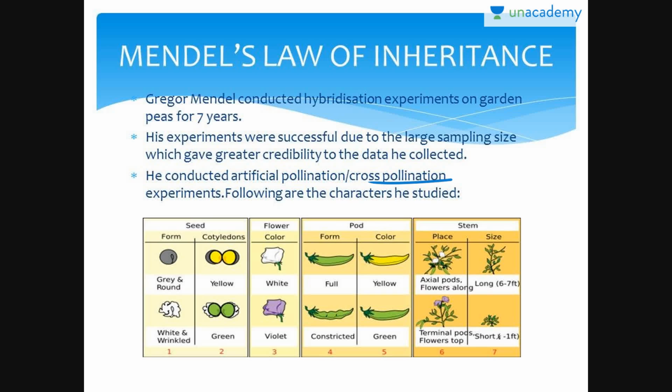He selected stems to be tall and short, flower color violet and white, flower position axial and terminal, the pod shape inflated and wrinkled, the pod colors yellow and green, the seed shape round and wrinkled.